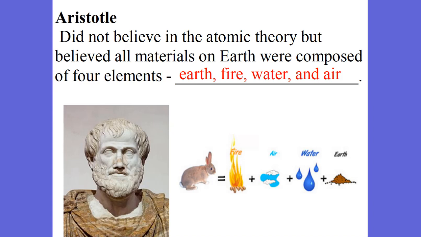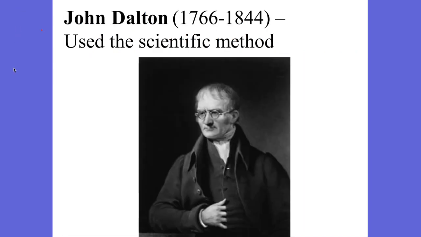So who do people believe? Do people believe in Democritus or do people believe in Aristotle? Well, everyone believed in Aristotle. He had the school, he had the name, he had Plato to play with. He had all these different things, and so everyone for almost 2,000 years believed in the Aristotelian view. Until a guy named John Dalton.